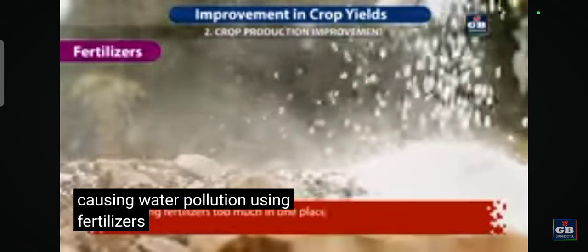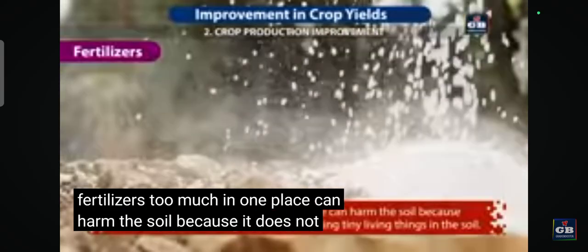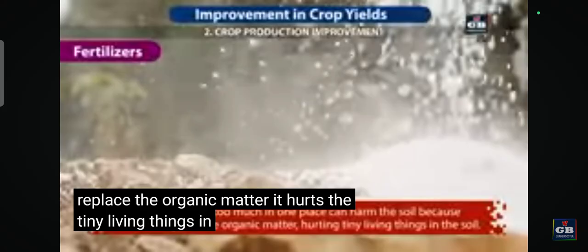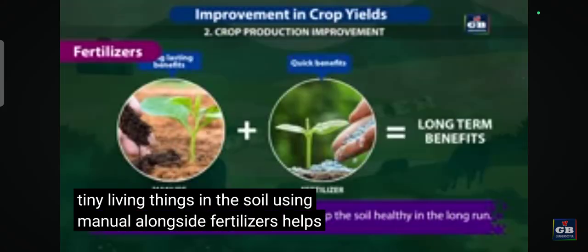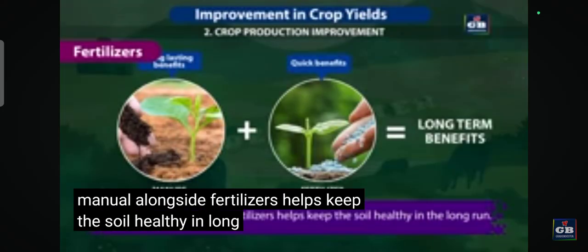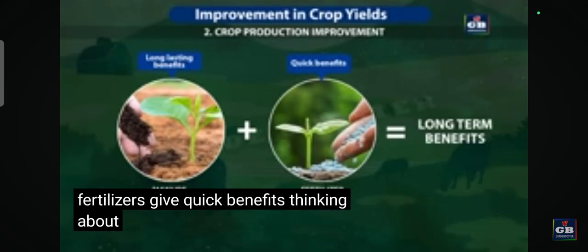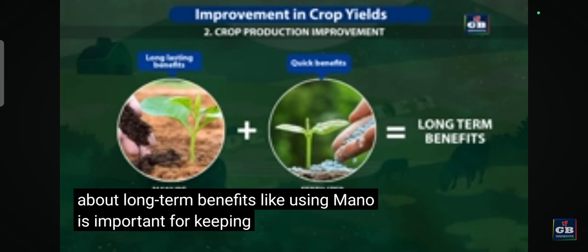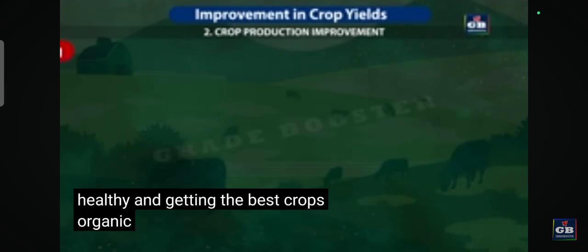Using fertilizers too much in one place can harm the soil because it does not replace the organic matter. It hurts the tiny living things in the soil. Using manure alongside fertilizers helps keep the soil healthy in long run. While fertilizers give quick benefits, thinking about long-term benefits like using manure is important for keeping the soil healthy and getting the best crops. Organic farming.